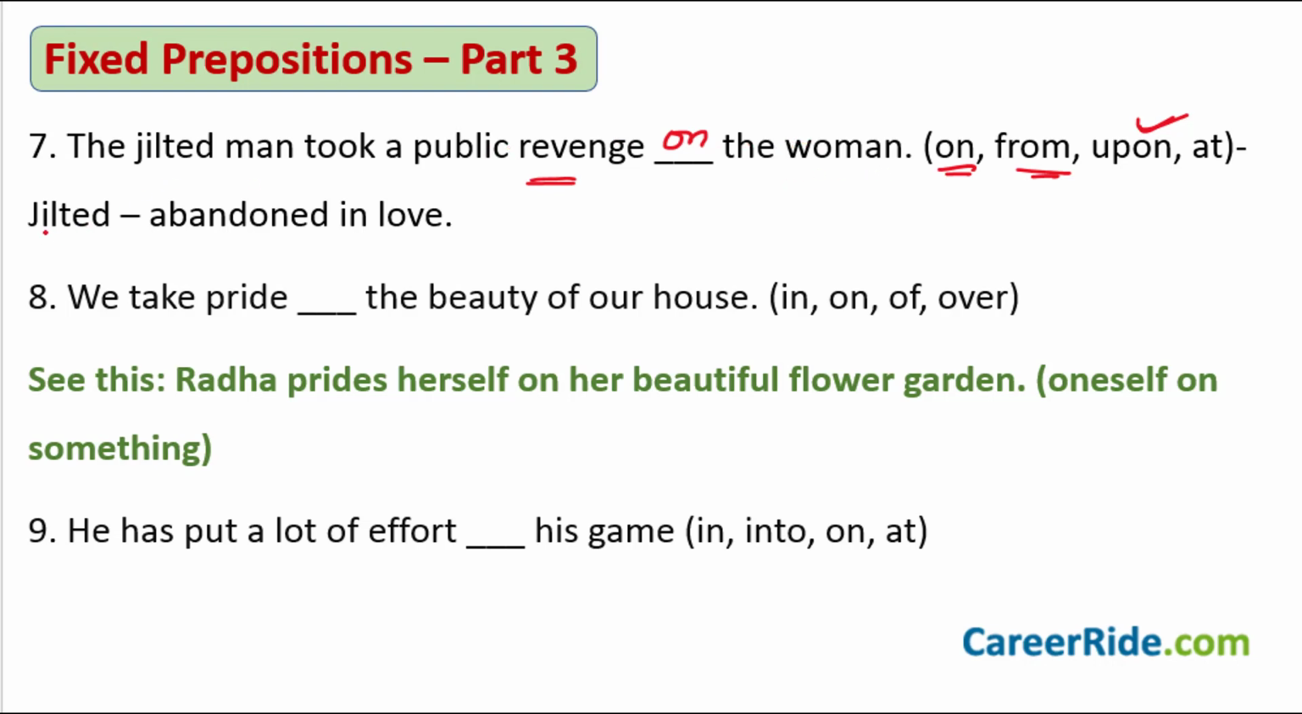And for those of you who do not know what this word jilted means, it means abandoned in love. Somebody who has been abandoned by someone else in love, they take a revenge on them, okay, is what you say. Sentence number 8. We take pride dash the beauty of our house. Now this is a very, very important sentence because it is asked many a times in the exams. We take pride dash the beauty of our house.